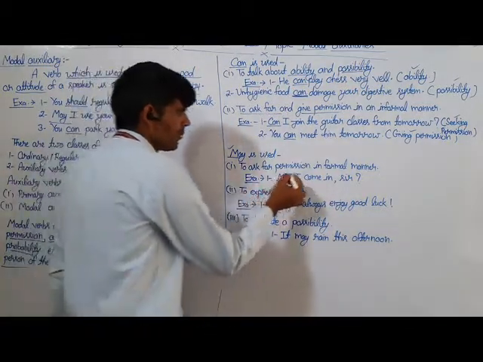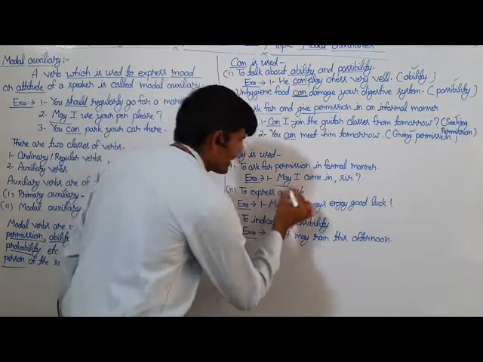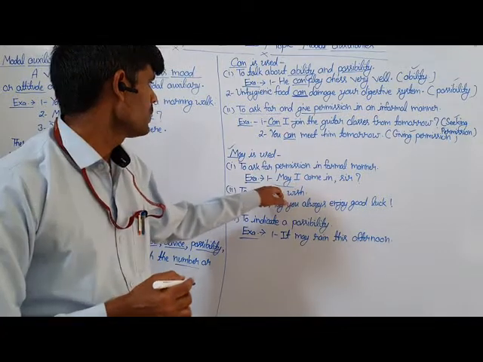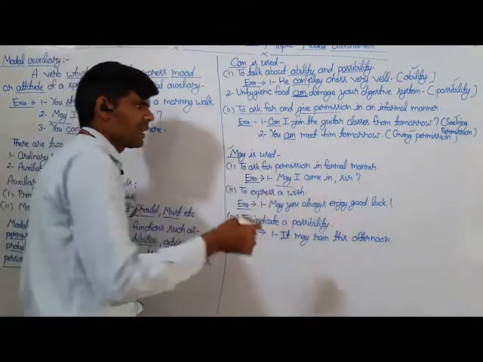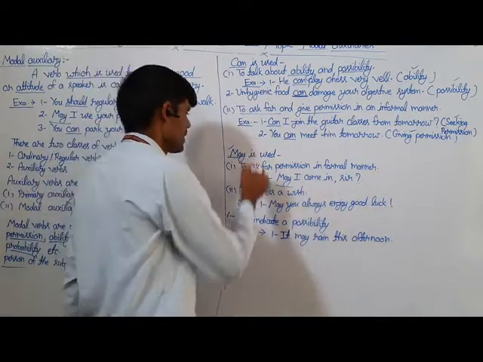For example, may I come in, sir? Here the underlined word may is used to ask permission in a formal way in the sentence. So this is also counted as a modal auxiliary.